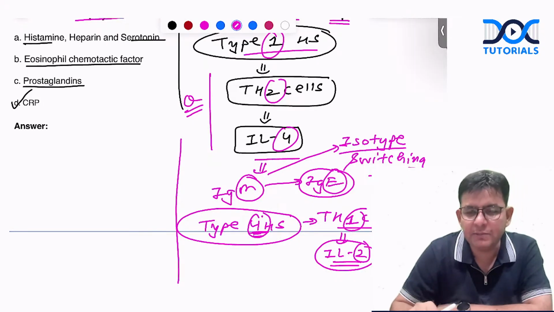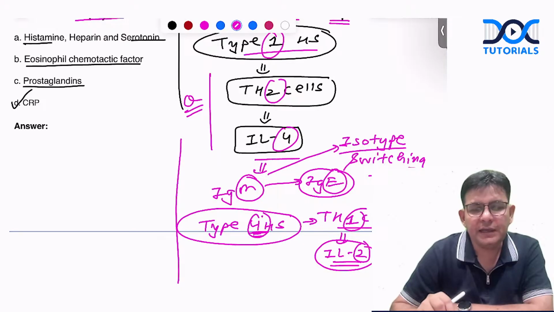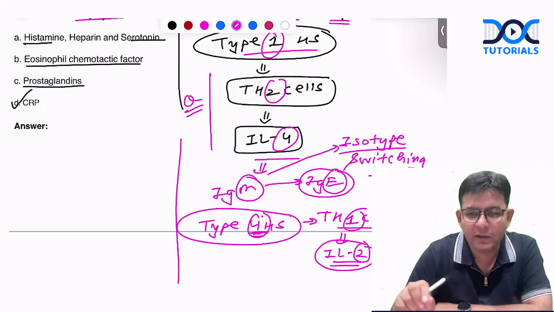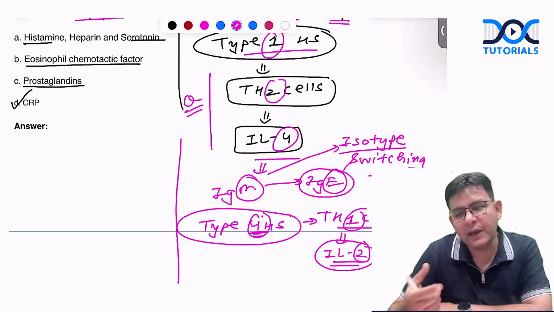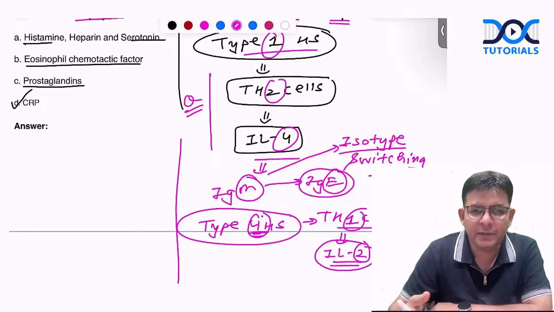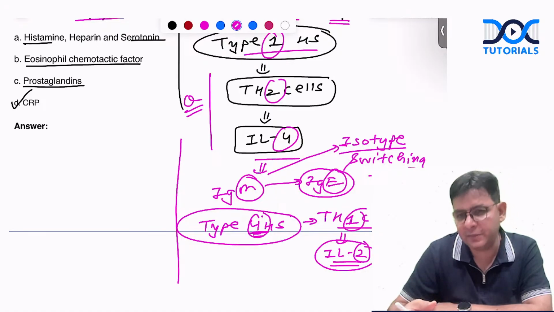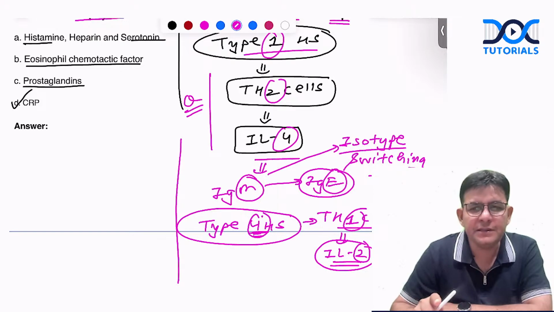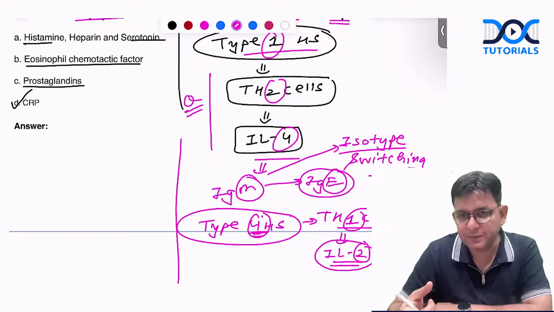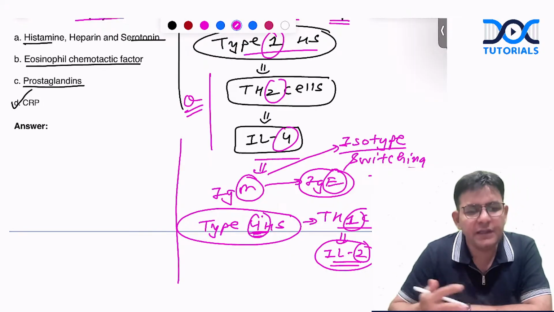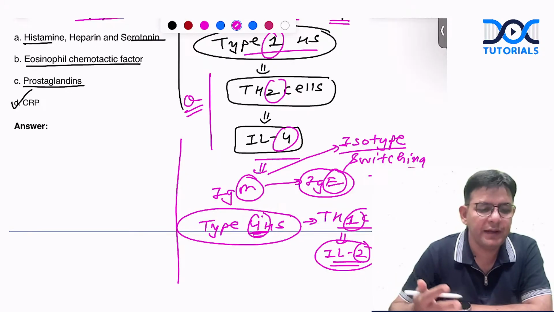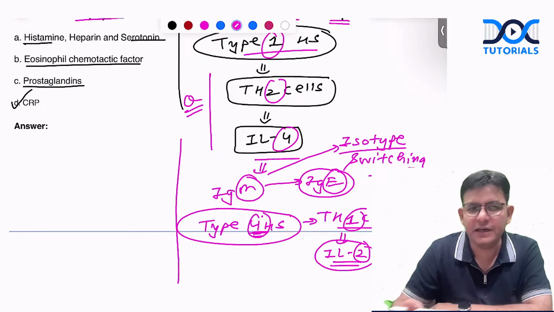Okay. Important examples which you need to know: post-streptococcal glomerulonephritis is type 3. ARF is type 2. Rh incompatibility is type 2. Along with that, erythroblastosis fetalis is also type 2. All the transfusion reactions are also type 2. Important is drug-induced hemolytic anemias. They are also what? Type 2. Hyperacute graft rejection, type 2. So all these things you need to know regarding these entities or hypersensitivities.